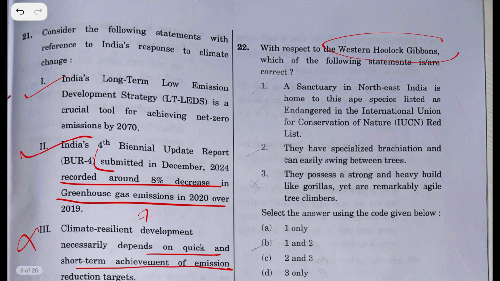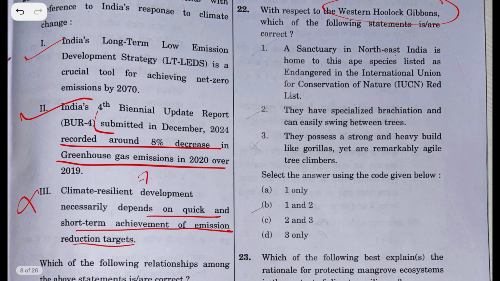These gibbons have been covered in various magazines, that is PMF IAS magazine, Vision IAS magazine. They have covered them in their magazines. Essentially, Northeast India is home to the western hoolock gibbons, which are there in India, and the eastern ones are present in Myanmar. A river is dividing them. I do not know the name of the river. I have read it, but I don't remember it. If you know, please do comment.